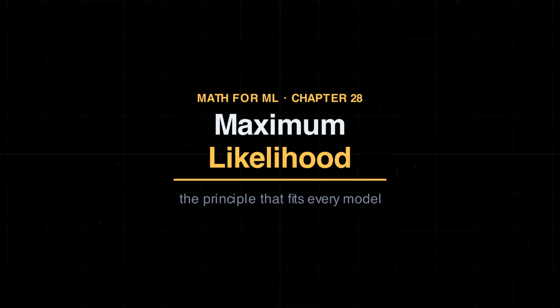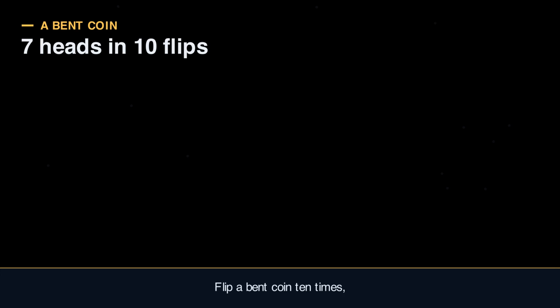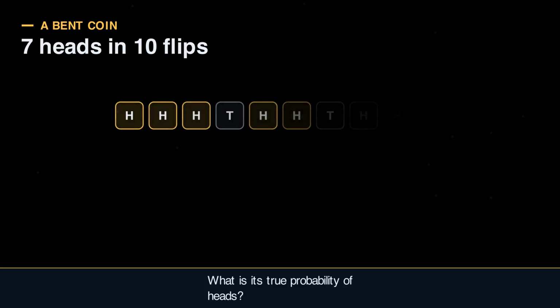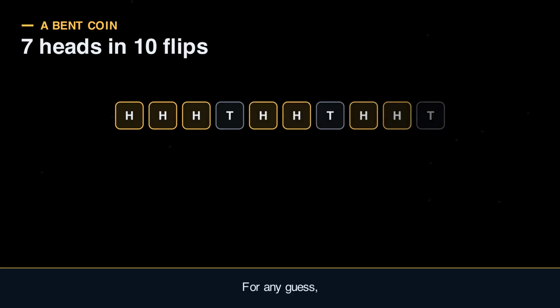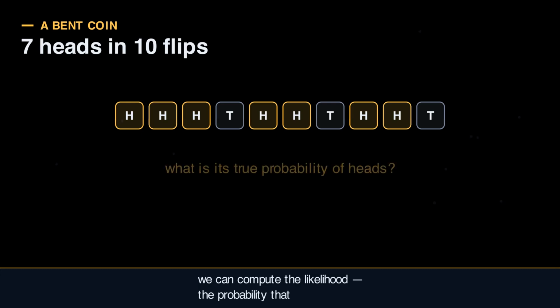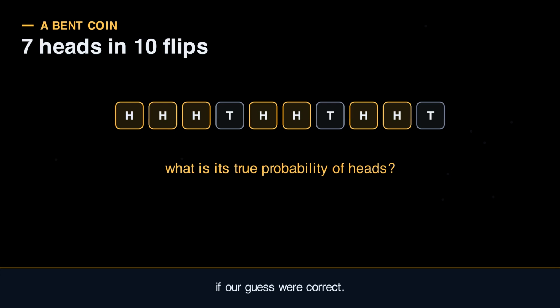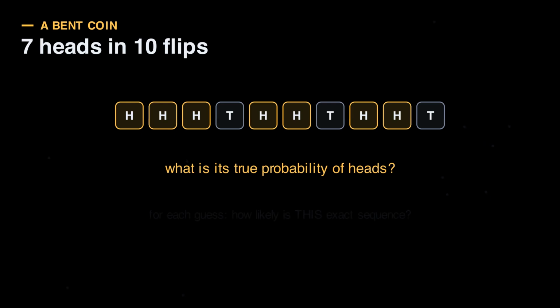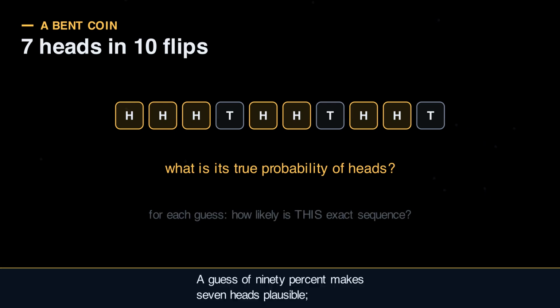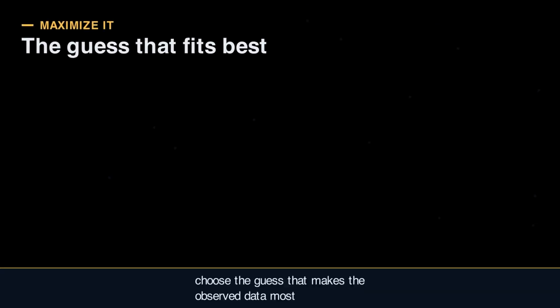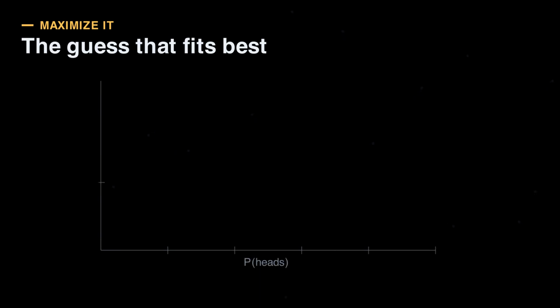Flip a bent coin 10 times and it lands heads 7. What is its true probability of heads? For any guess, we can compute the likelihood, the probability that this exact sequence would occur if our guess were correct. A guess of 90% makes 7 heads plausible, a guess of 10% makes it almost impossible. Maximum likelihood says, choose the guess that makes the observed data most probable.